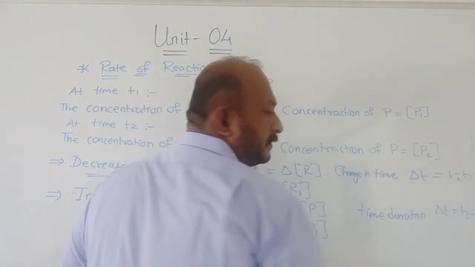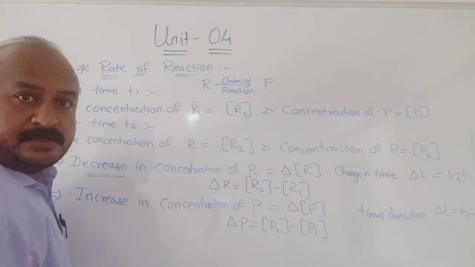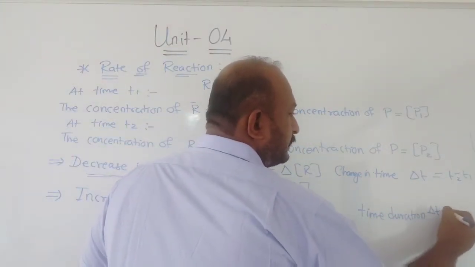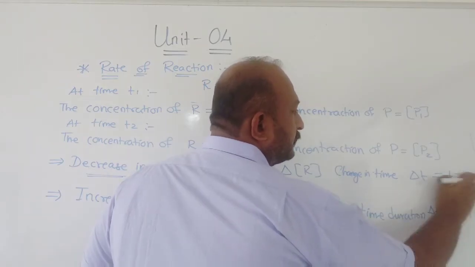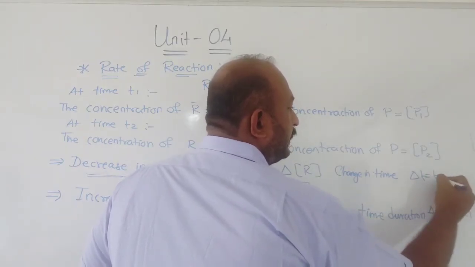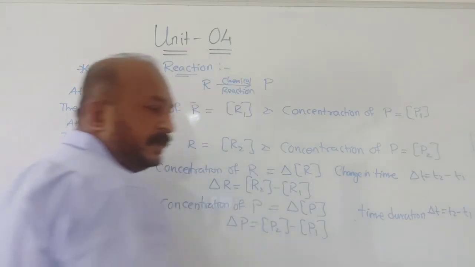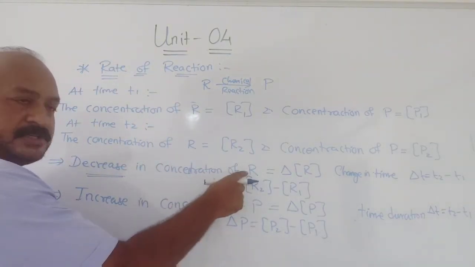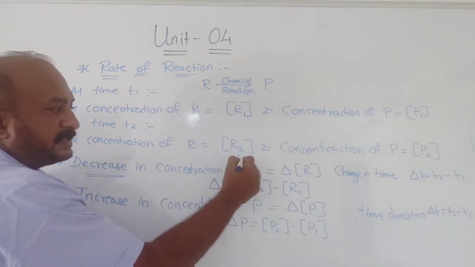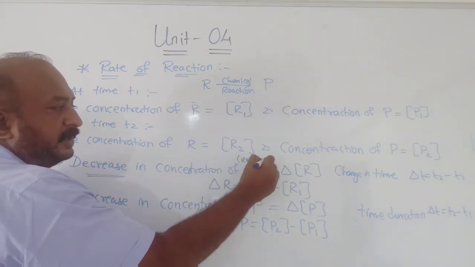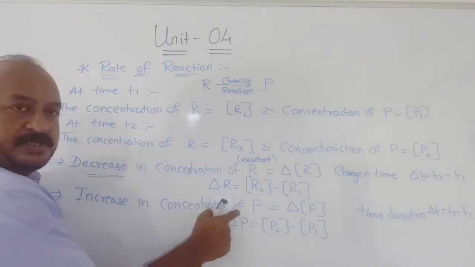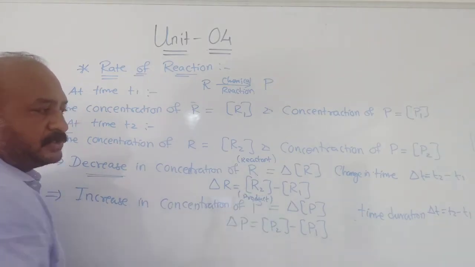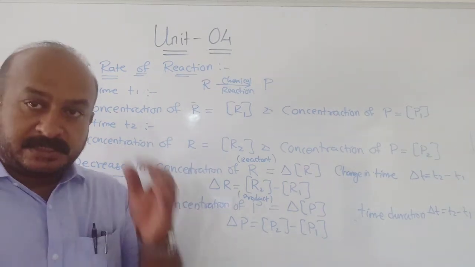So this is what we have discussed: the decrease in concentration of reactant, where R is the reactant, and the increase in concentration of P, where P is the product.